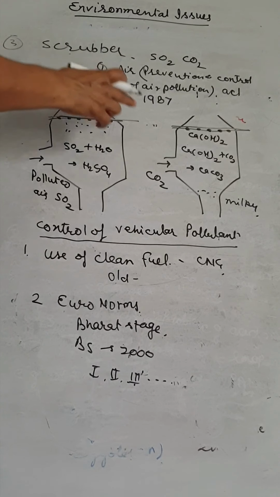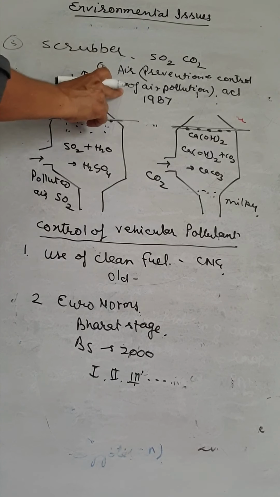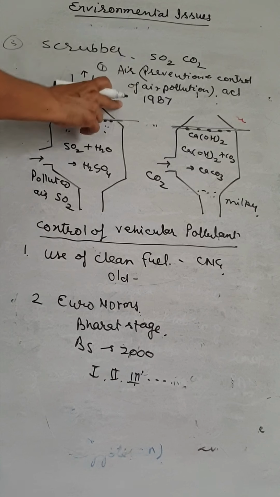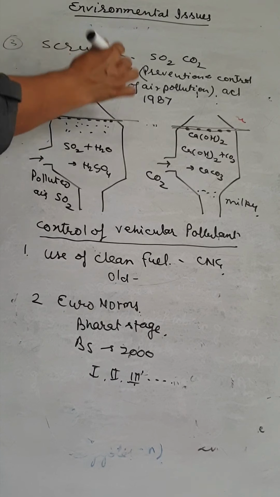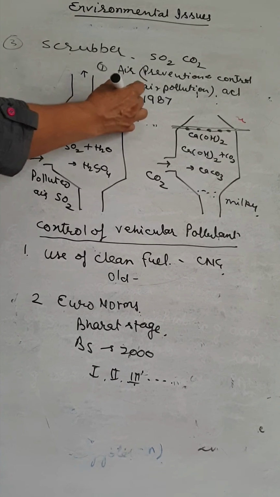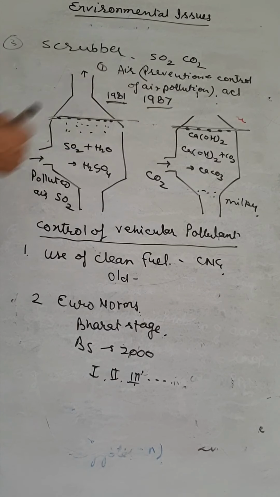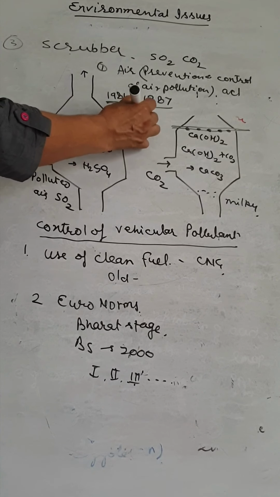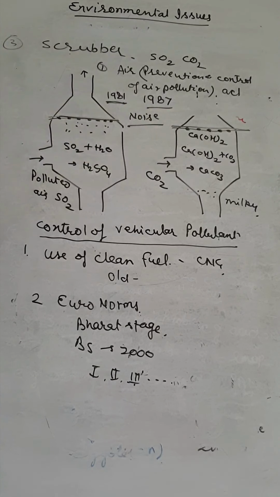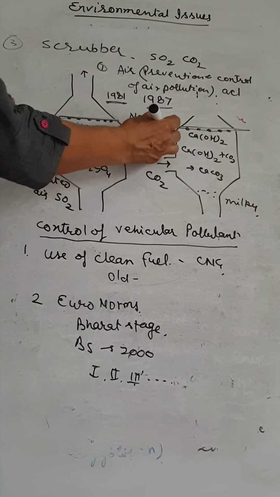The first act for the prevention of air pollution was firstly introduced in 1981, but came into amendment in 1987. And in 1987, noise pollution was also considered as an air pollutant.